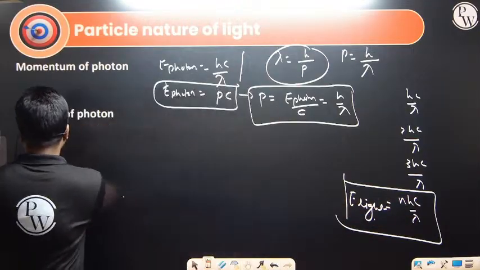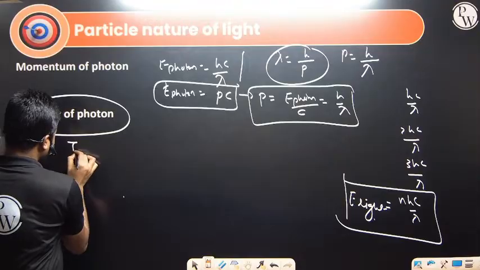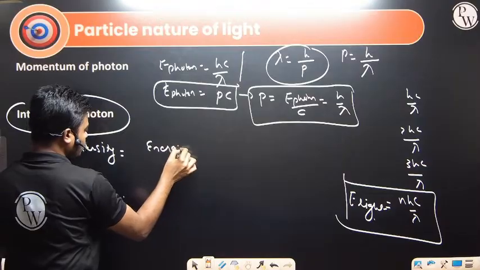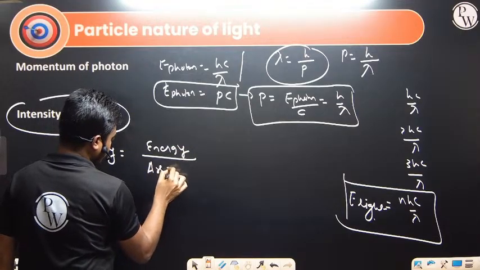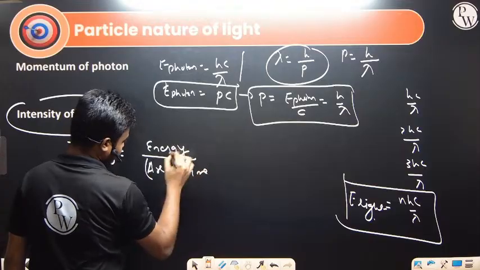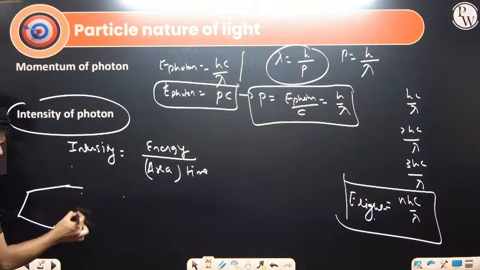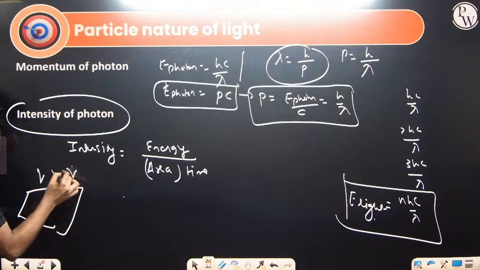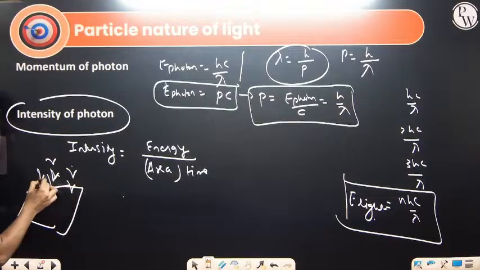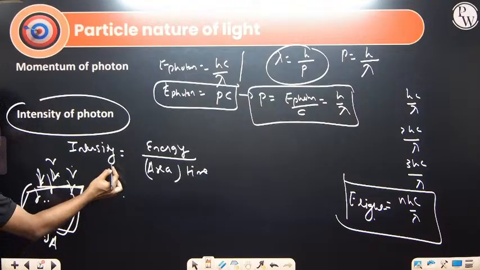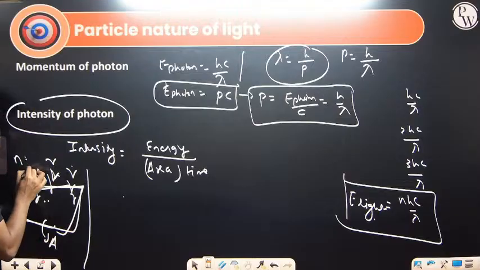Here we define intensity. What is intensity in general? Intensity is the energy falling on a given area per unit time. So energy divided by area divided by time. Suppose this is any surface, and light energy, that is photons, are falling at the rate n by t. What is the total area? We take it as A, and total energy we can calculate from here. How many photons are falling? N photons are falling. In how much time? T time. N photons by T.